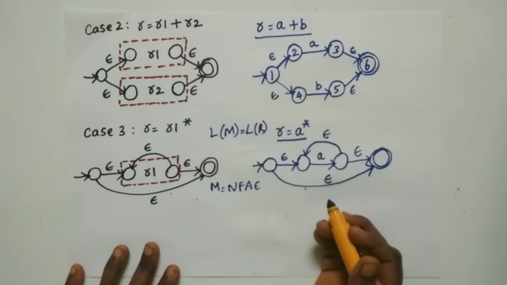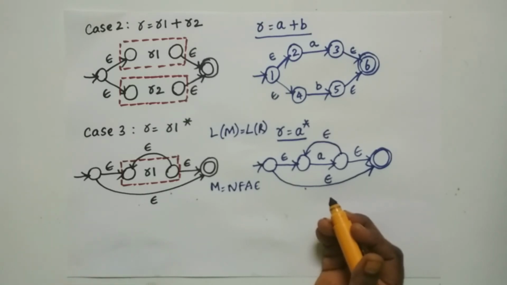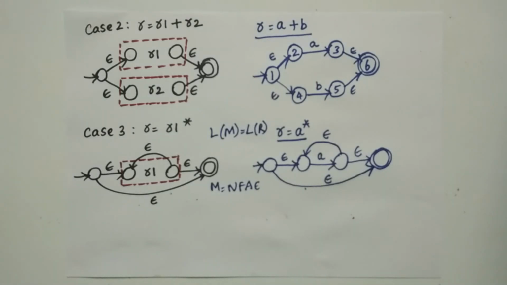I think you understood how there exists an NFA epsilon machine for the combinations of the operators of the regular expression. I think you are clear with the entire theorem, and this is a very important question. You can expect that they will ask you to design a finite automata for a regular expression. Once this question is asked, you have to start creating the NFA epsilon machine. I think you understood the concept of this theorem and you are able to create an NFA epsilon machine for any given regular expression.